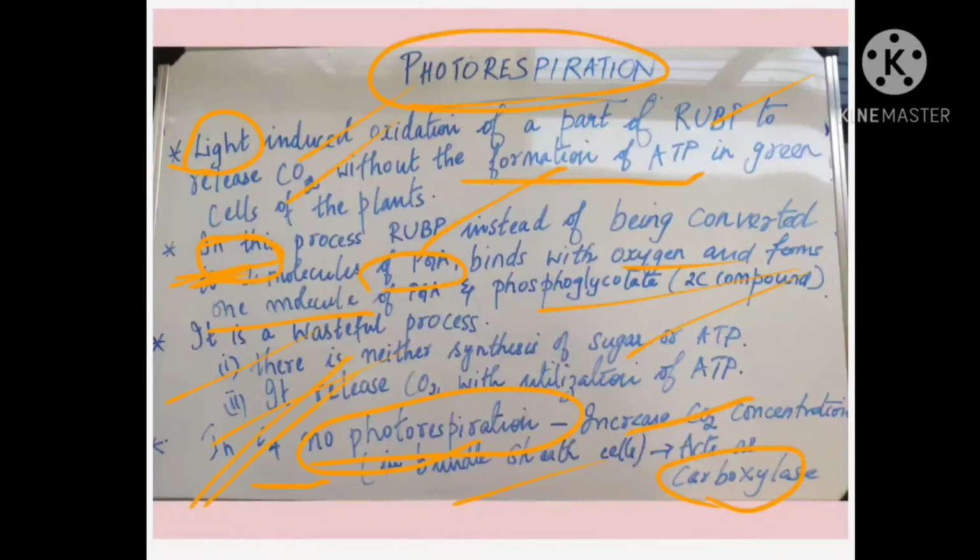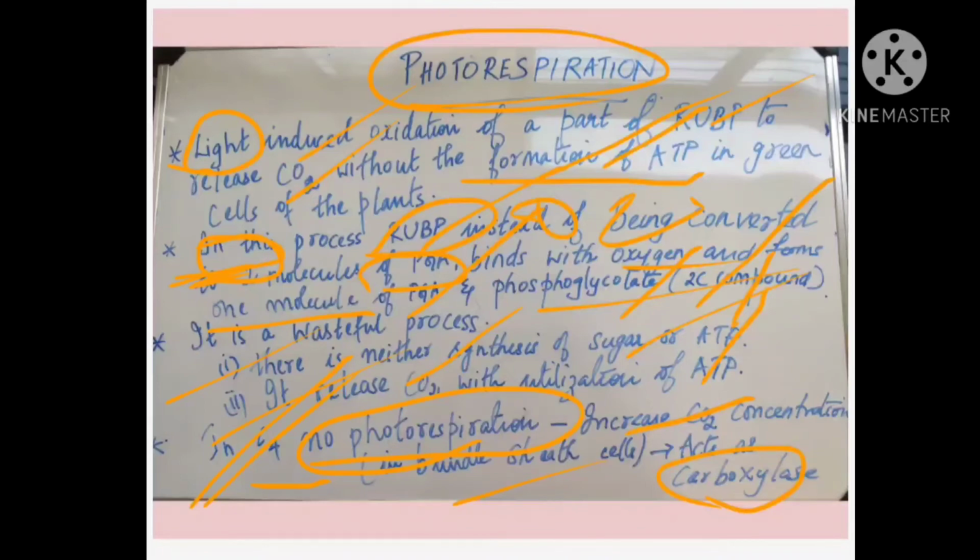So if we are discussing the C4 cycle, it will become more clear. Okay, so hopefully it's clear what is photorespiration: light induced oxidation of a part of RuBP to release what? Carbon dioxide without the formation of ATP in green parts of the plants. So what is actually happening here? Ribulose 1,5-bisphosphate is combining with oxygen and forming one molecule of PGA and one molecule of phosphoglycolate. It's a wasteful process. Why? Because no sugar or ATP is produced, and here carbon dioxide is released by utilizing ATP.